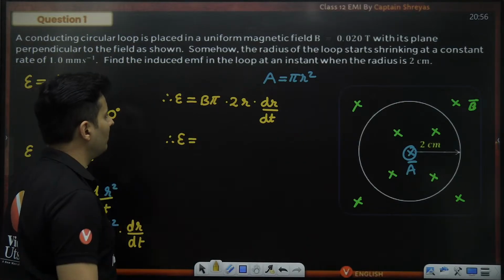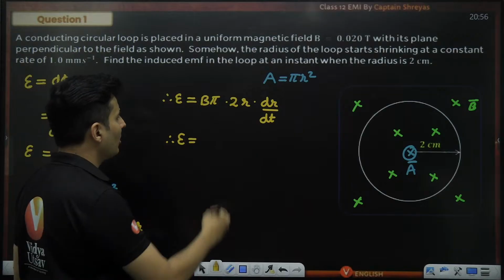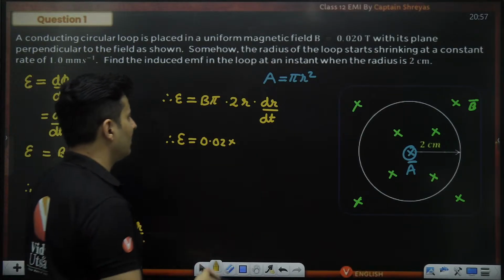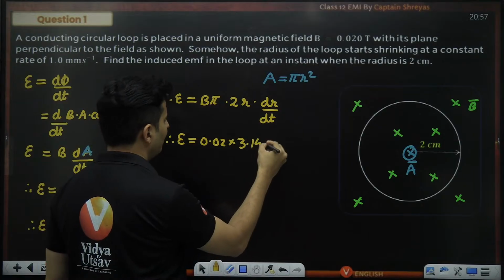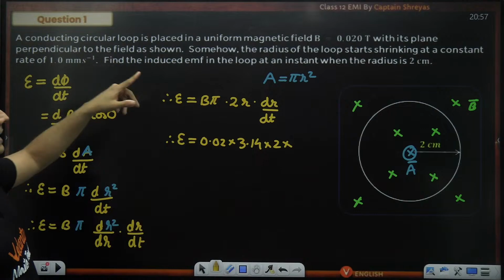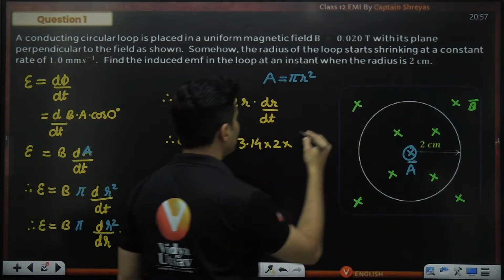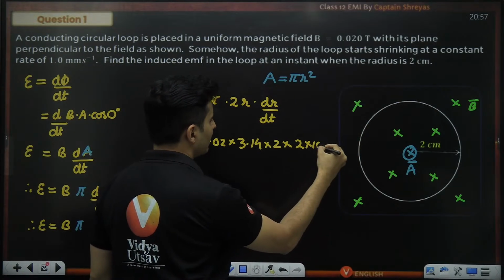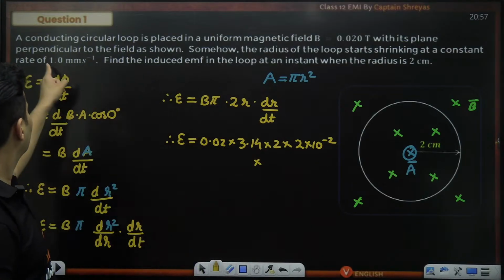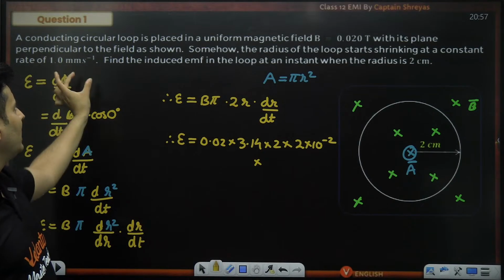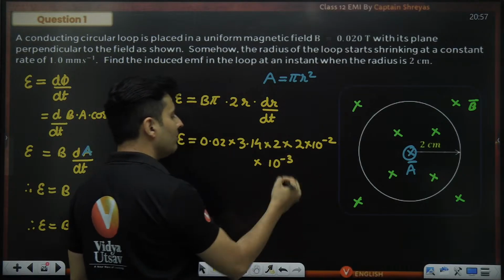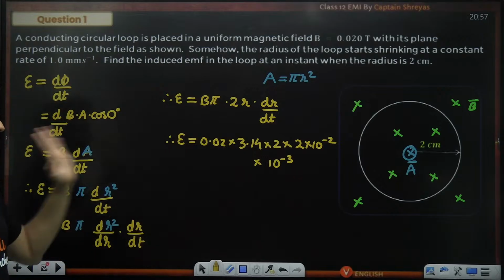Now you know all the numbers. Magnetic field is 0.02. Pi value, I think we'll have to give it in terms of some decimals, so 3.14. 2 is there. When the radius is 2 centimeters, it is clearly mentioned. So r is 2 centimeters, and that's in meters. And dr by dt, the rate at which it shrinks, is 1 millimeter per second. So 1 millimeter is 10 to the power minus 3 meters per second. That is it. That is your answer.